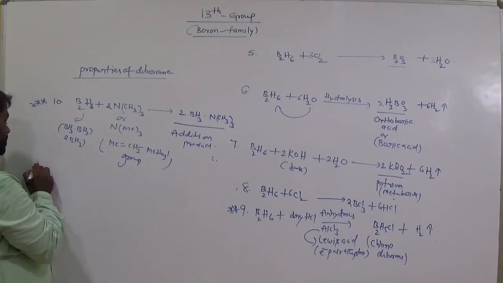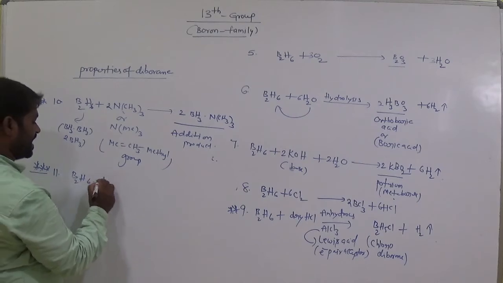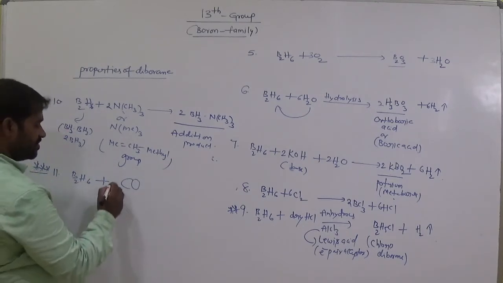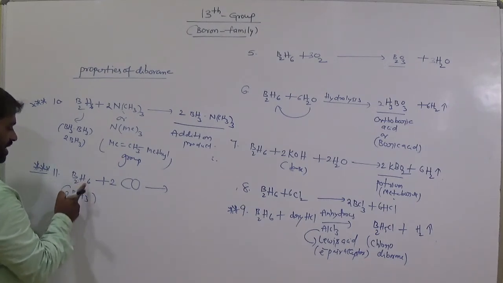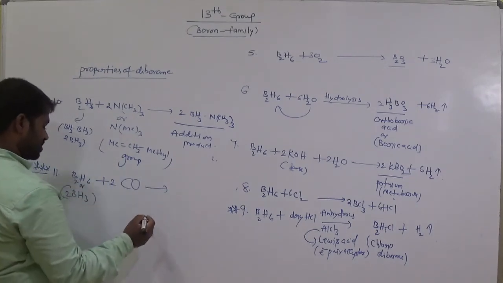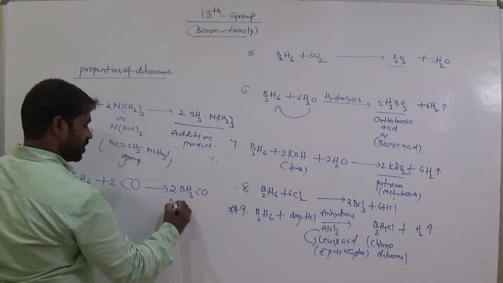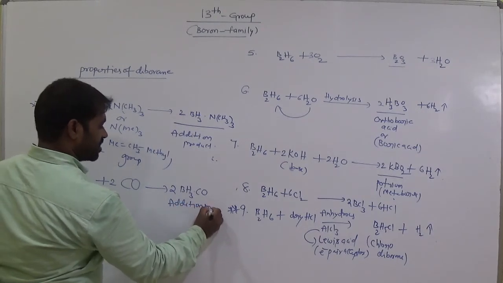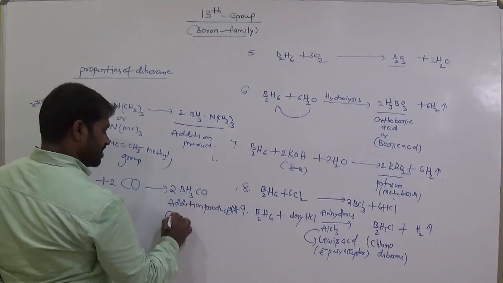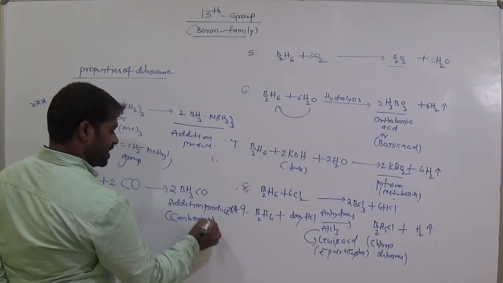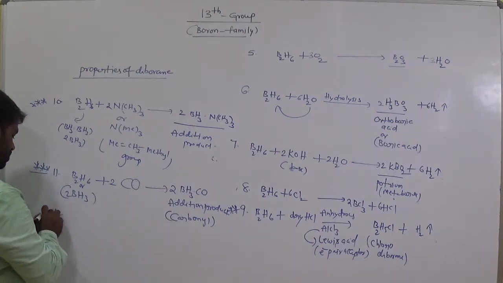And next, when diborane interacts with carbon monoxide, taken 2 moles here, we can also write 2BH3, B2H6 again. Now it gives 2 moles of BH3·CO, an addition product, a carbonyl compound. CO is there, what we call it is carbonyl. Keep it in our mind. 2CO, clear, 2BH3.